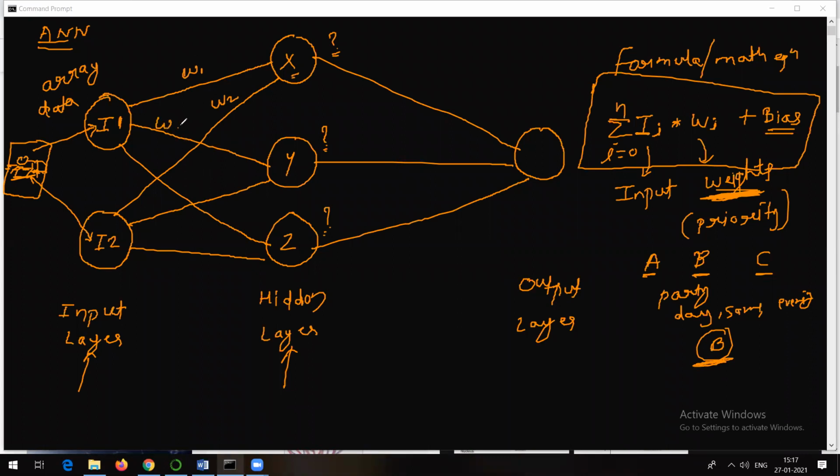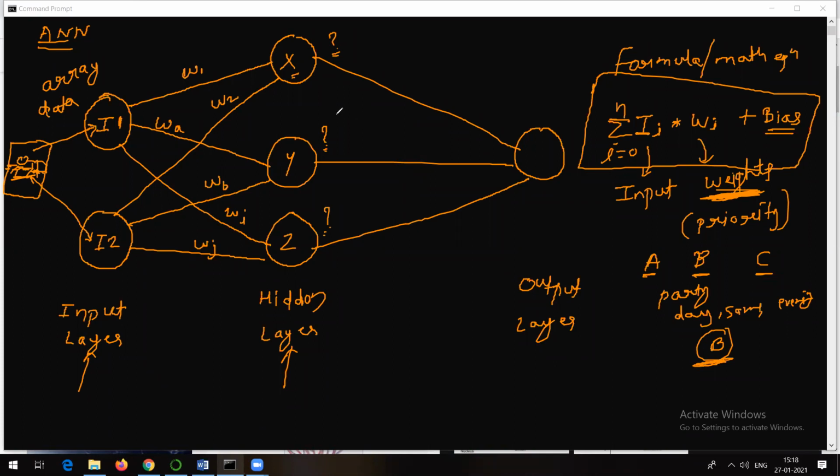Let's suppose this is the weight Wa and this is weight Wb. And the same is the case for z. Let's suppose this is Wi and this is Wj. So these are the random weights. We are not even aware of what the values are. In implementation, there are going to be some numbers, and those numbers are going to be random numbers. So let's name the weights W1, W2, Wa, Wb, and Wi, Wj.